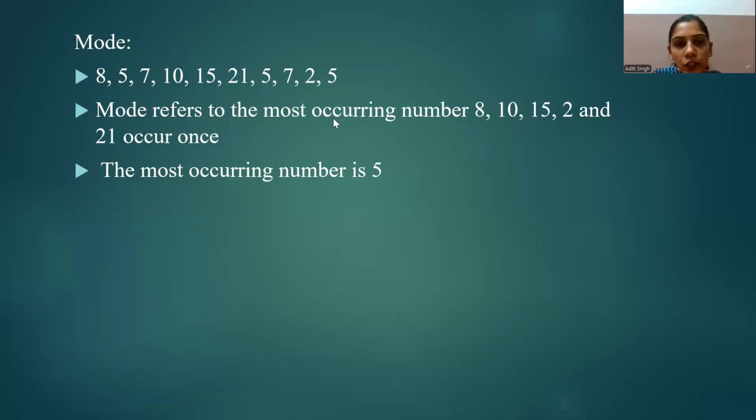So the mode value in this given series is 5, as this particular number in this data set is occurring more times, or you can say more than two times. So this number 5 will be our mode.